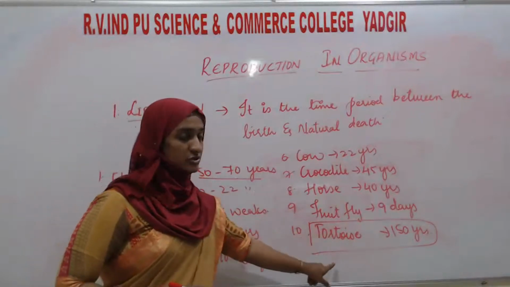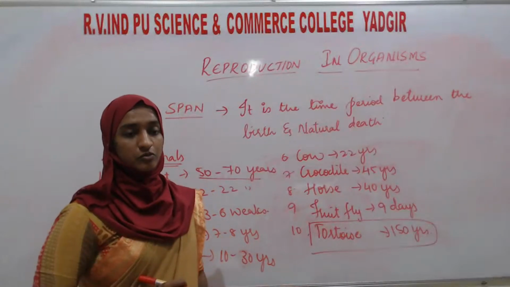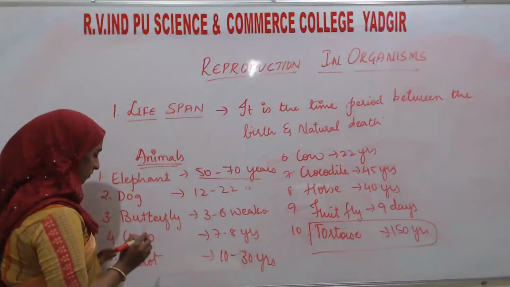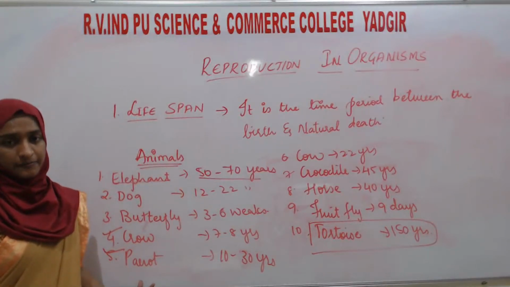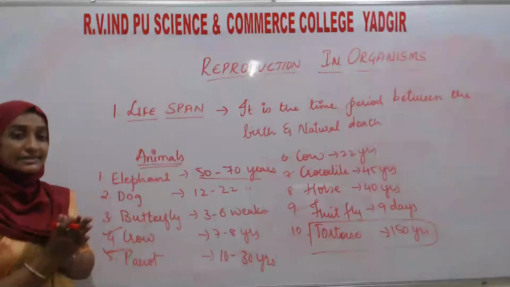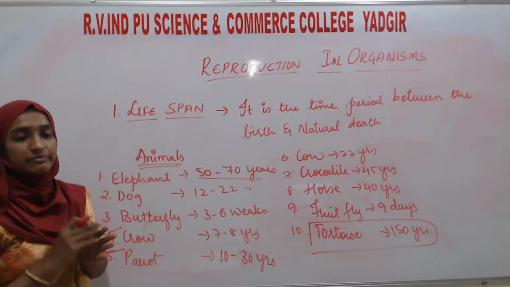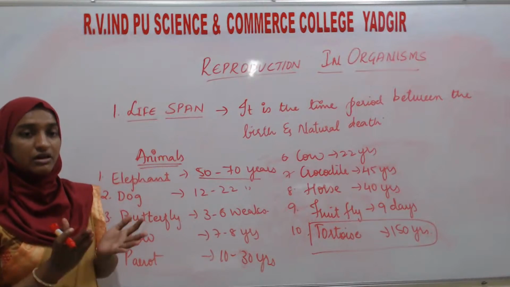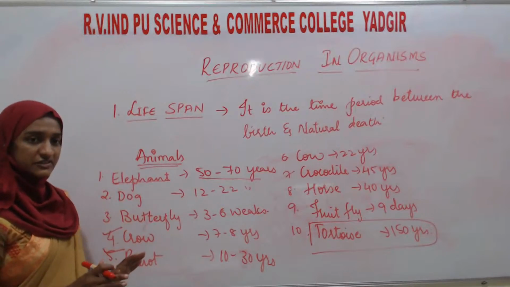Short as compared to the tortoise, whose lifespan is 150 years, but the tortoise will be the smaller animal. Okay, see here one more example: you take a crow and a parrot. They look similar, that means their size is similar, but the color differs. The crow will be black in color and the parrot will be green in color, but their size, their shape, their structure, their organization is similar. But you see the lifespan, how much it is differing.